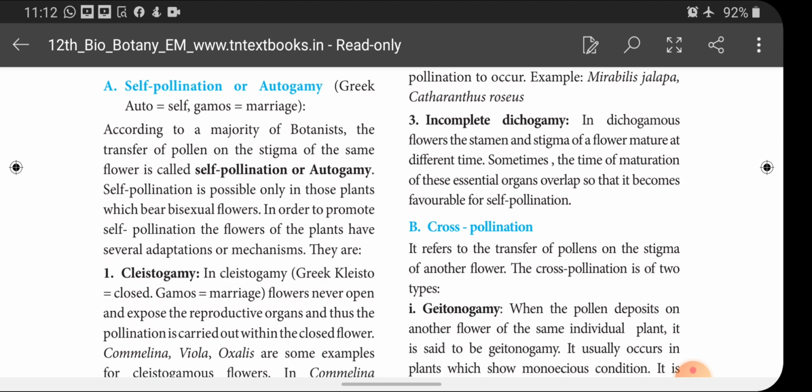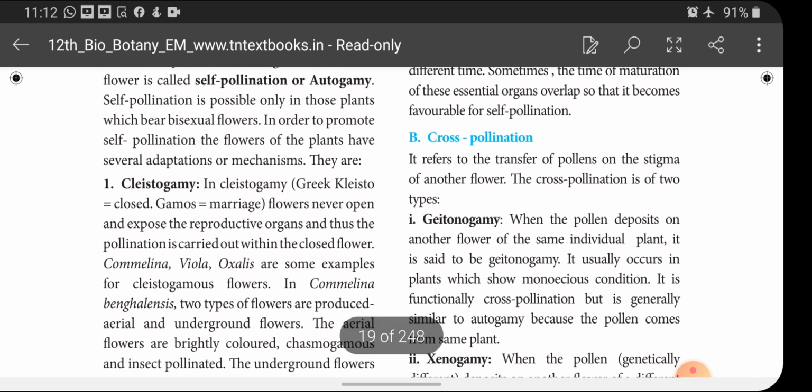So what is meant by incomplete dichogamy? In dichogamous flowers, both the male and the female sex organs mature at different times, but in some cases the maturation of the essential organs overlaps, that means both mature simultaneously. So in that case it is favorable for self-pollination, right? So far we have discussed self-pollination. Next we are going to discuss cross-pollination.